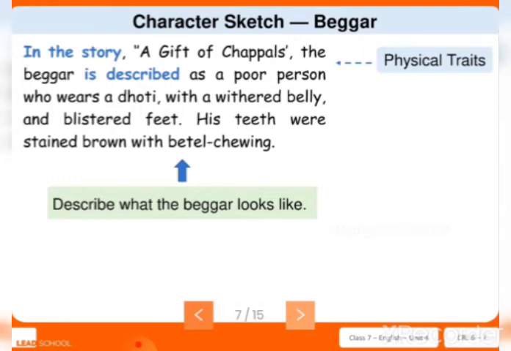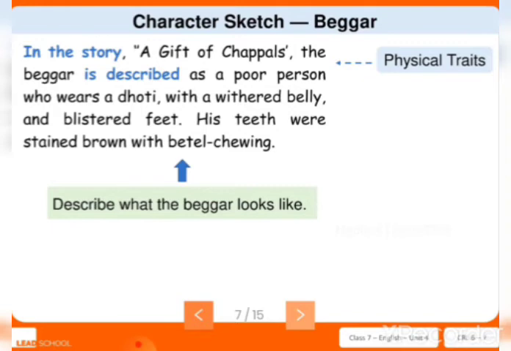In the story, A Gift of Chappals, the beggar is described as a poor person because he wears a dhoti with a withered belly. What do you mean by withered belly? Withered means dry. And blistered feet. I told you, the wounds and boils were there on the feet, so he couldn't wear the chappal. His teeth were stained brown with betel chewing. What do you mean by betel?